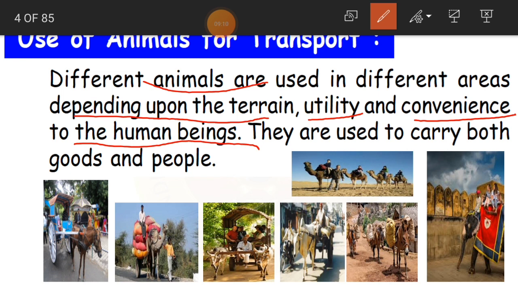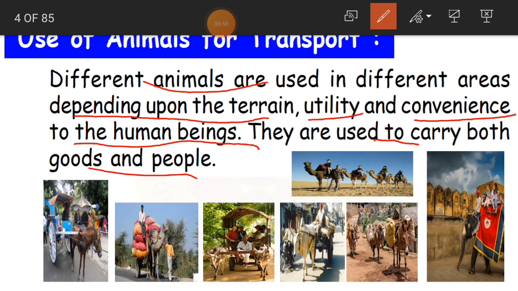So we human beings use animals for transporting goods or people from one place to another. According to our land, our use and our comfort, we select the animal. Okay, children, and as I said, they are used to carry both goods and people. Goods, things, loads of things. So they carry both goods and also people.